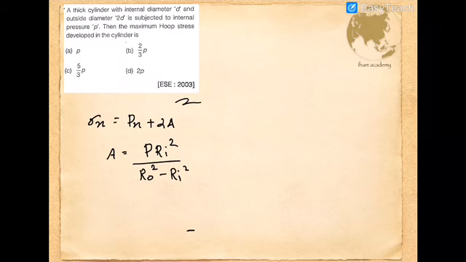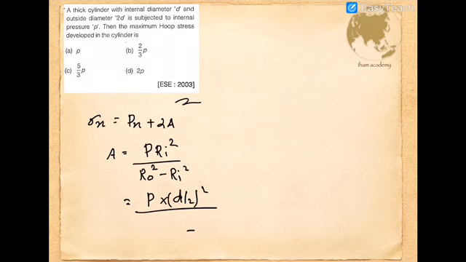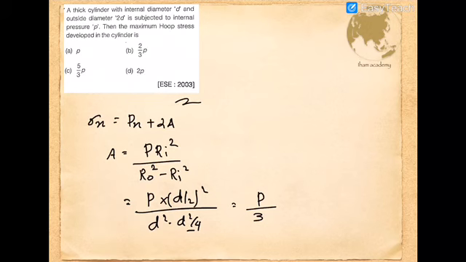This question is the same: a thick cylinder with internal diameter D and outside diameter 2D, so the corresponding radius will be half of these values. While substituting, we get the constant A, that is P into R internal, which is D by 2, the whole square. R outer is 2D divided by 2, that is D. So D square minus D square divided by 4. By rearranging, you will get P divided by 3 as the corresponding constant.